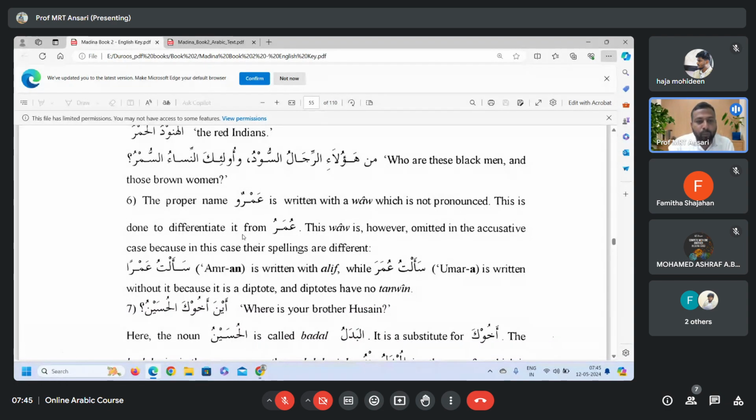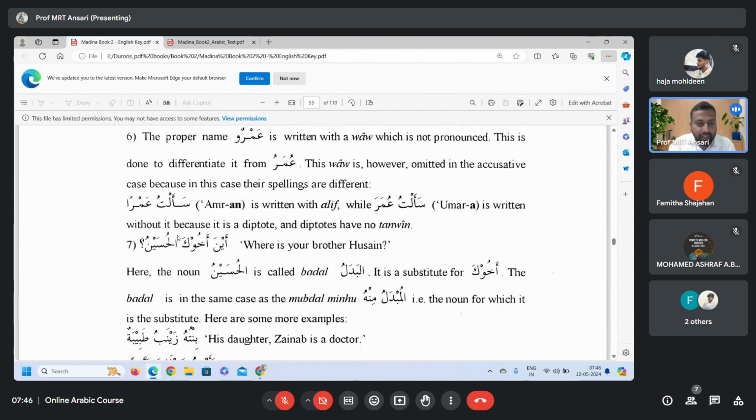Point number 6. The proper name Amrun. So we learned Umar. Now it is Amrun. It is written with a waw, which is not pronounced. So it is written with waw, but it is not pronounced. This is done to differentiate it from Umaru. This waw is, however, omitted in the accusative case because in this case their spellings are different. Sa'altu Amran is written with alif, while Sa'altu Umara is written without it because it is a diptote. And diptotes have no tanween. So you understand this point clearly.